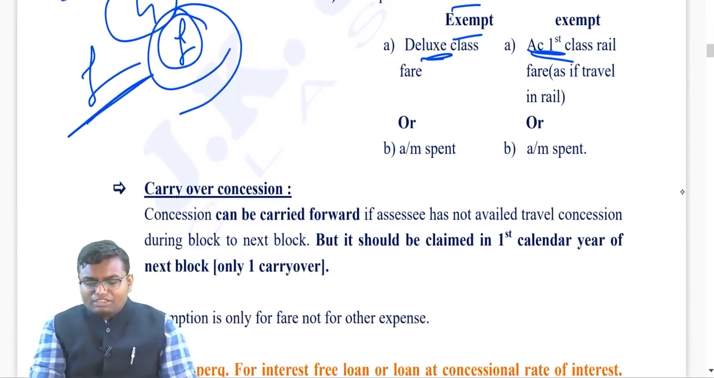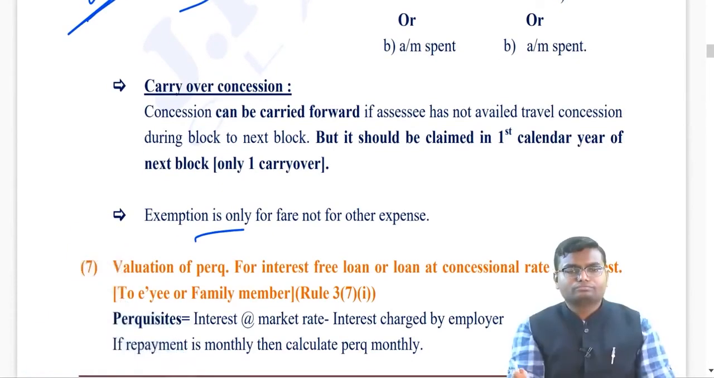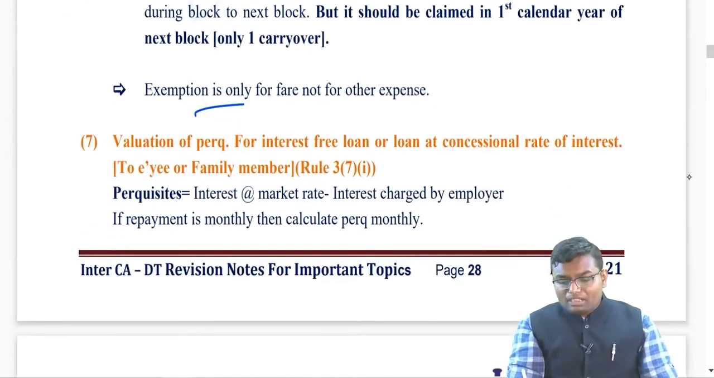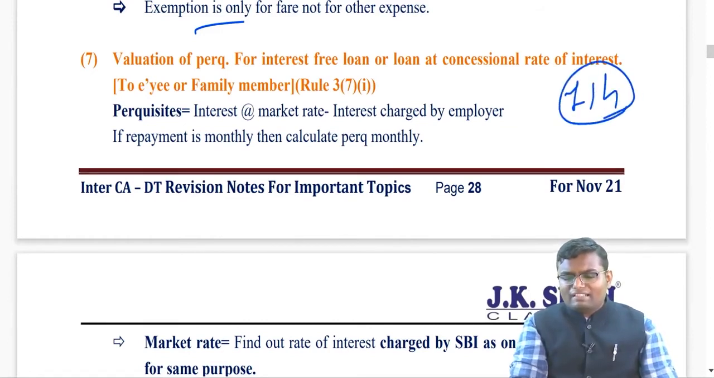And here the exemption is only for traveling expenditure, not for any other food expenditure or so. Then the next perquisite: valuation of perquisite for interest-free loan or loan given at concessional rate. I am going to take a loan in the market, let's say 10 lakh rupees, and the bank, State Bank of India, on the 1st April, let's say the rate of interest is coming to 6%. My employer is giving me the same loan for 2%.